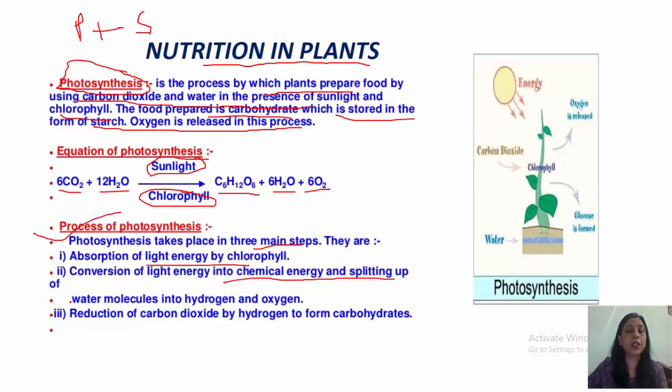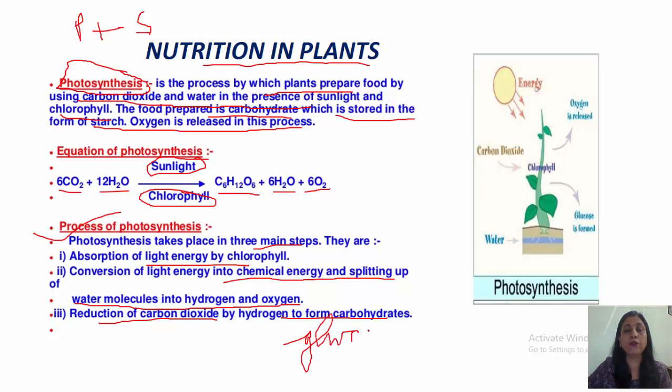Second step, once this light energy gets converted into chemical energy, the water molecule splits into hydrogen and oxygen. And the third step is the reduction of carbon dioxide by hydrogen to form carbohydrate, that is